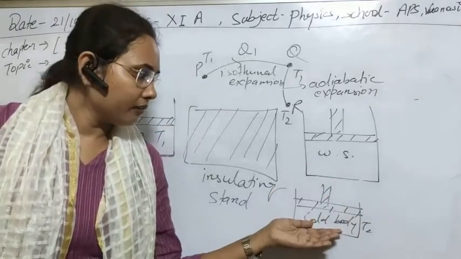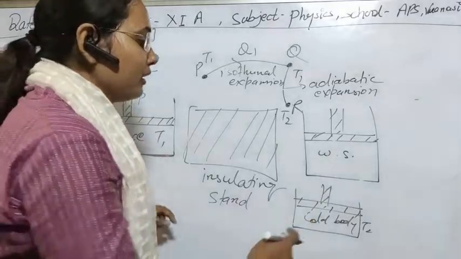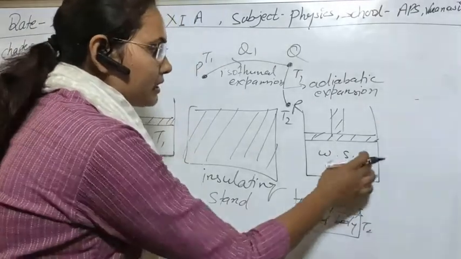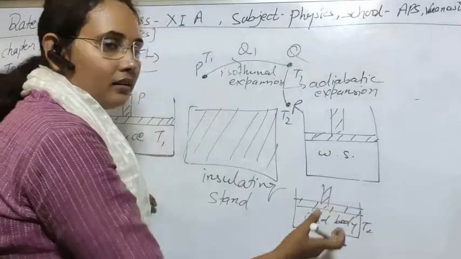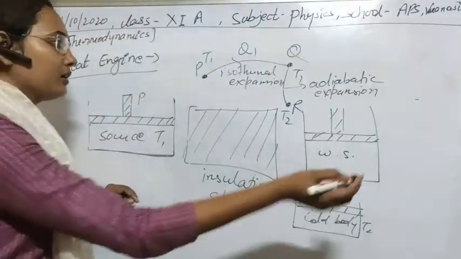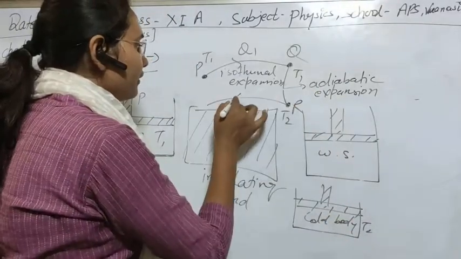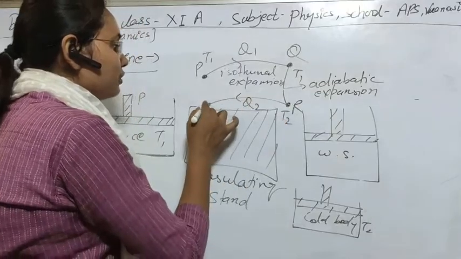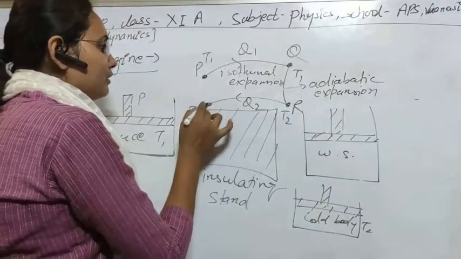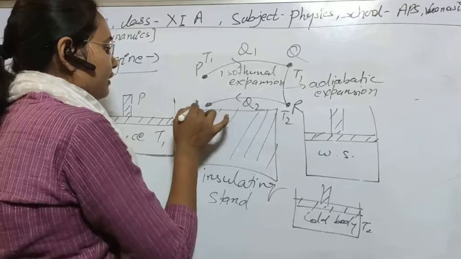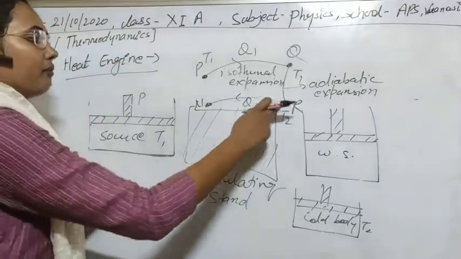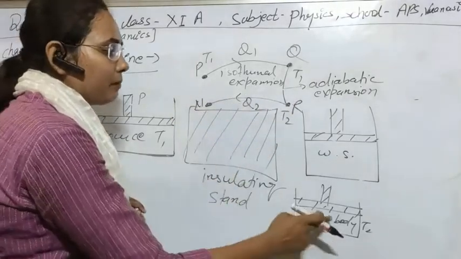When we put it on the cold body T2, its temperature will be constant, and some amount of heat will be supplied to the sink. Suppose this point is N. So going from R to N, Q2 heat will be supplied to the sink.